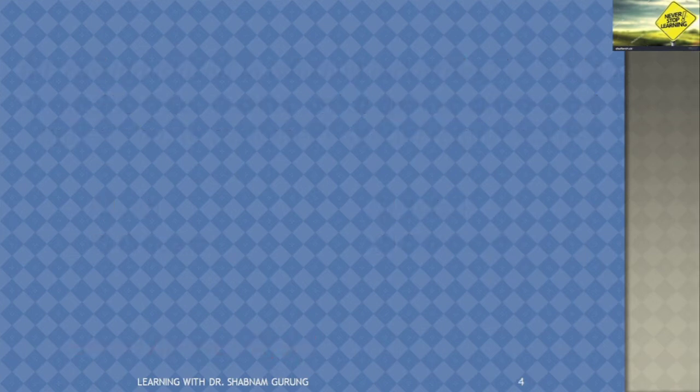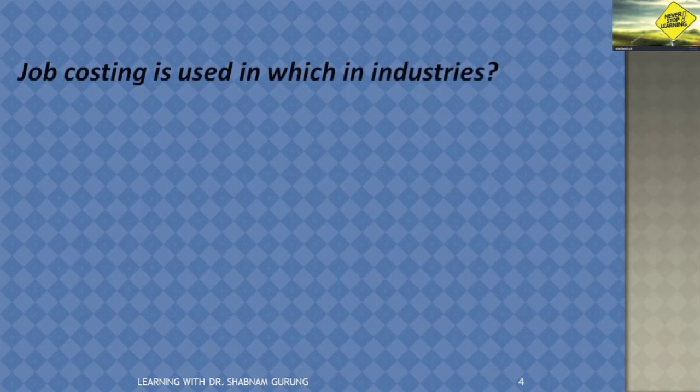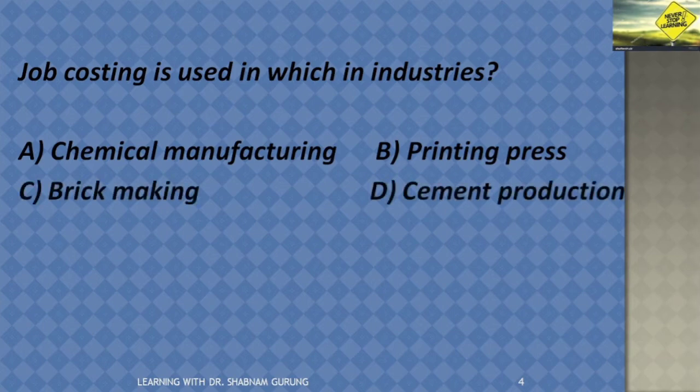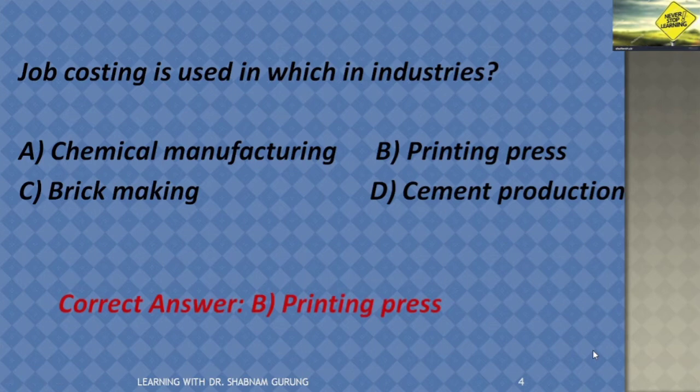Second one: job costing is used in which industry? Options are chemical manufacturing, printing press, brick making and cement production, and the answer is printing press.